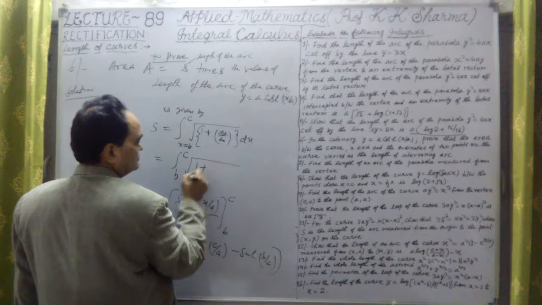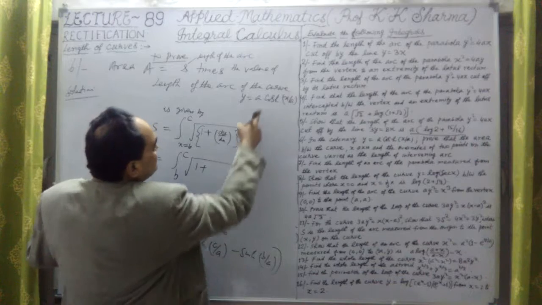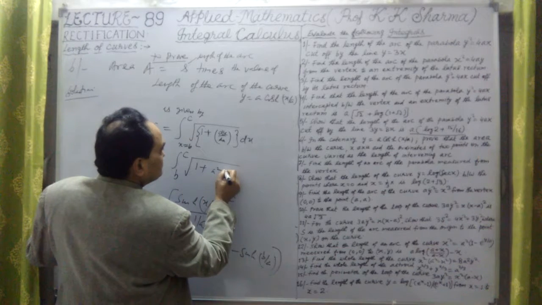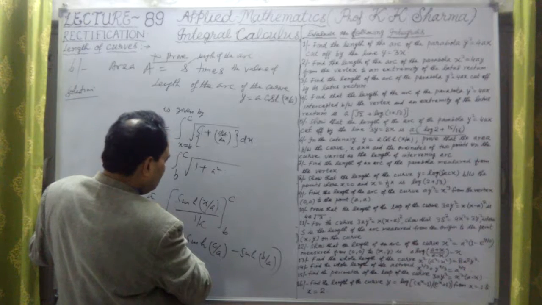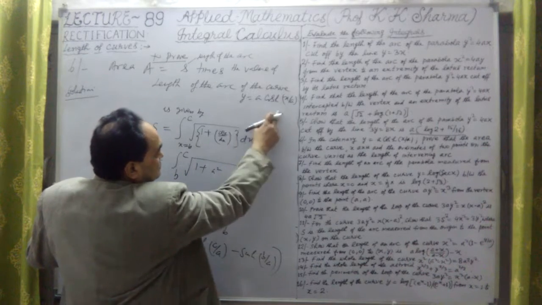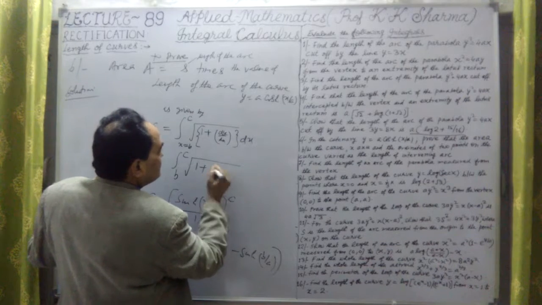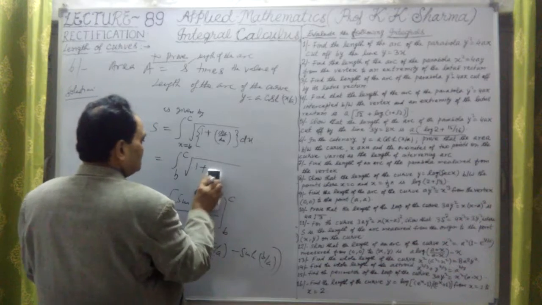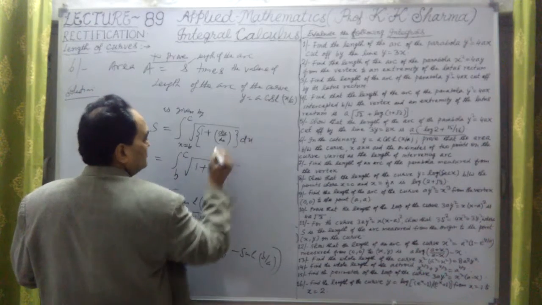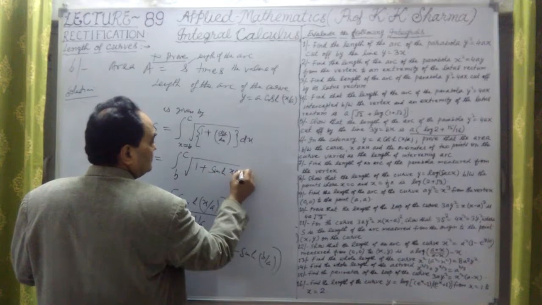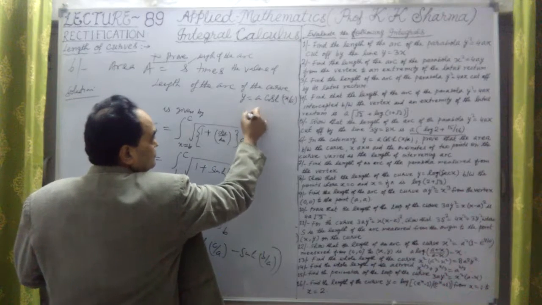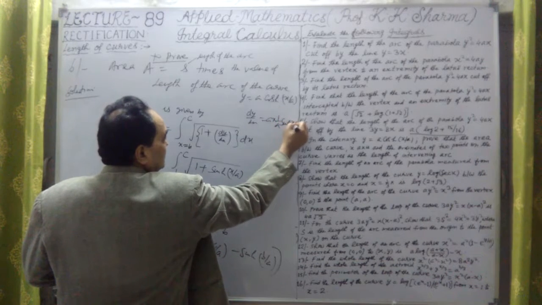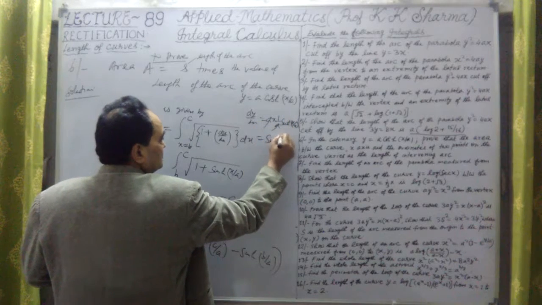Now we have to calculate the differentiation, not integration. d by dx of a cos hyperbolic x upon a is a into 1 upon a into sine hyperbolic x upon a, so the a cancels out. This is nothing but sine hyperbolic x upon a.